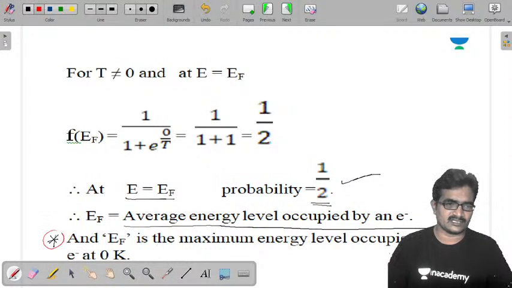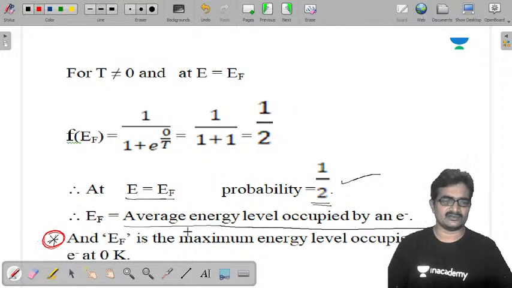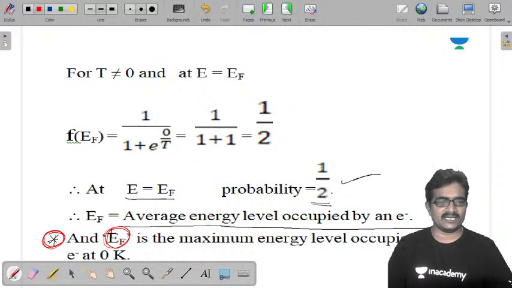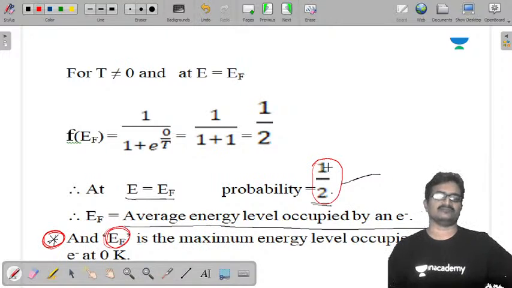The maximum energy level occupied by an electron at 0 Kelvin is the Fermi energy level EF. And the probability of finding an electron at EF is 1 by 2, that means it is the average value. So EF is also called the average energy level occupied by an electron.